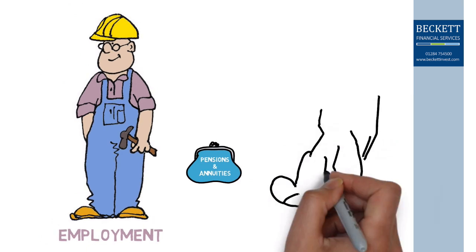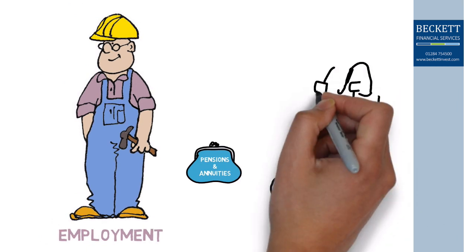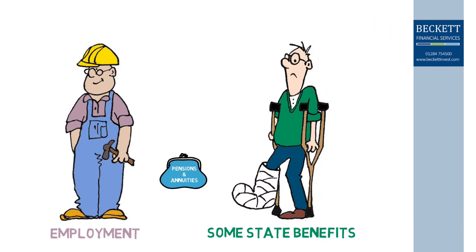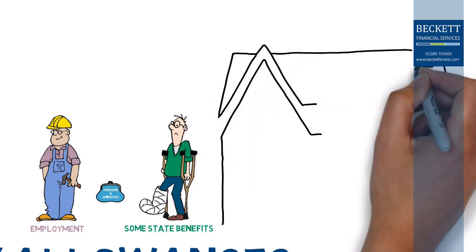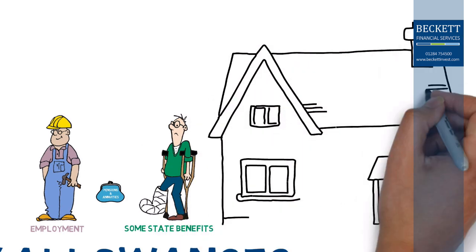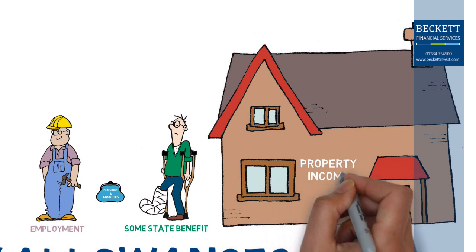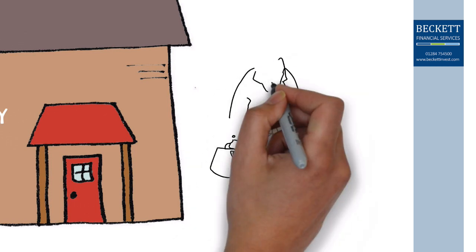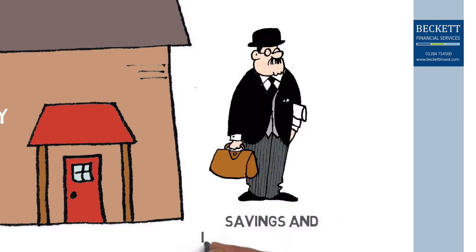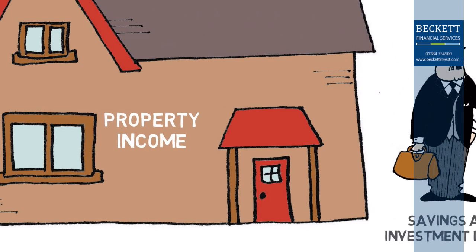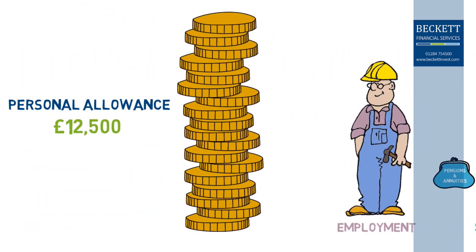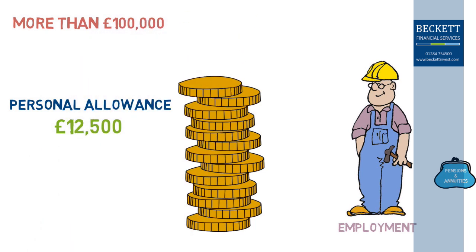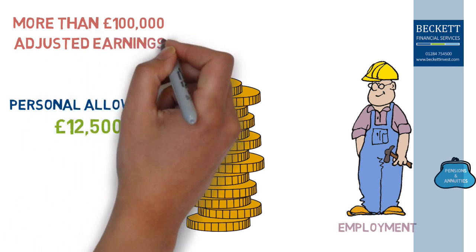Some state benefits that are subject to tax, such as job seekers allowance, carers allowance, and most incapacity benefits. Rent and other forms of income you receive from property. And savings and investment income, including dividends and interest. However, people with income over £100,000 will be subject to a reduced personal allowance depending on their adjusted earnings.